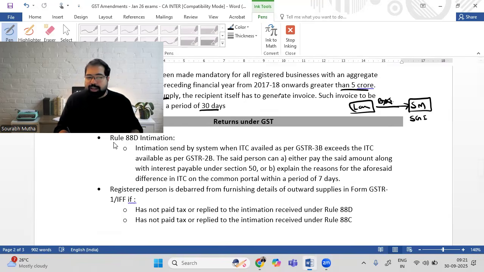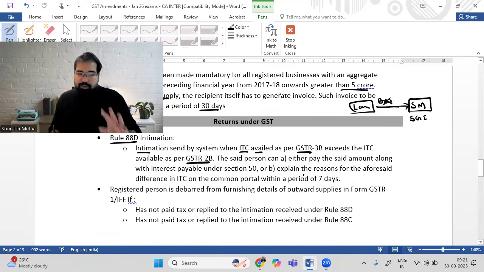And this intimation is under a rule called Rule 88D. D for difference. Intimation sent by system when ITC availed as per GSTR 3B exceeds the ITC available as per GSTR 2B. Okay. Now, what do you have? You have 7 days either to explain the difference. Why is there a difference? And second, if you don't explain the difference, at least you have to pay the difference amount on that extra GST credit which you've taken, plus the interest under section 50 at the rate of 18%.